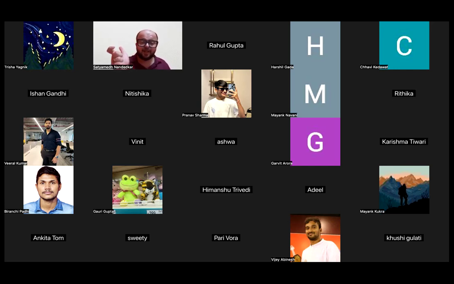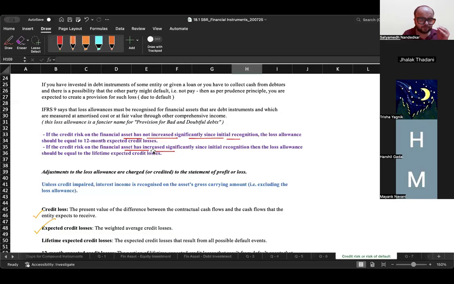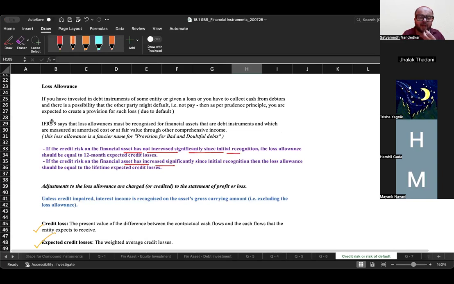Now this expected credit loss is an expected loss. Okay, the loss has not actually taken place. So let's understand, what does IFRS 9 say about these losses. Now, IFRS 9 says that loss allowances must be recognized for financial assets that are debt instruments and which are measured either at amortized cost or fair value through OCI. We used to call it provision for bad and doubtful debts earlier.